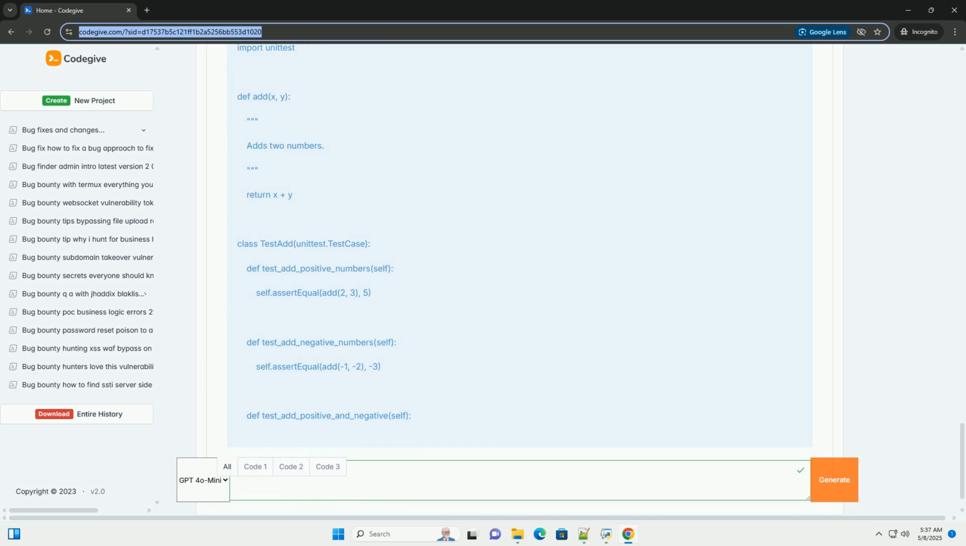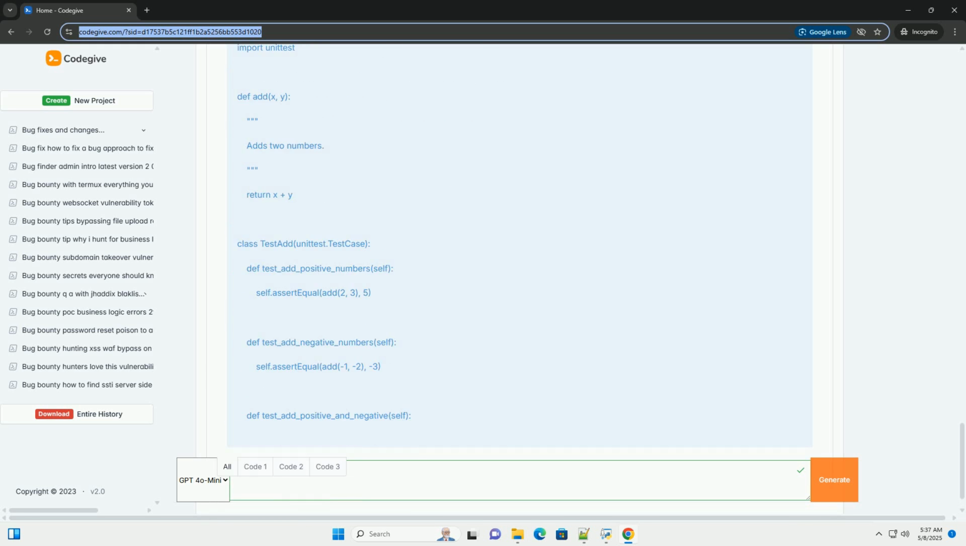Write clean code. Follow coding style guides, example PEP 8 for Python, Google style guide for C++, Airbnb style guide for JavaScript. Use meaningful names. Choose descriptive variable, function, and class names. Keep functions short. Aim for functions that perform a single, well-defined task. Long functions are harder to understand and test.